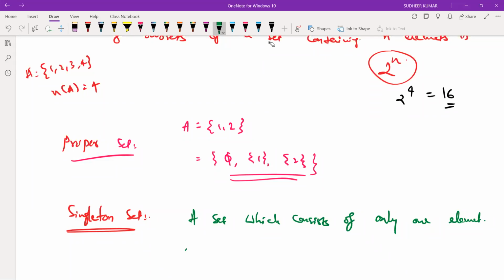For example, the set of even prime numbers is only {2}, right? So this is called a singleton set. Clear? Do you understand it? Yes, sir.